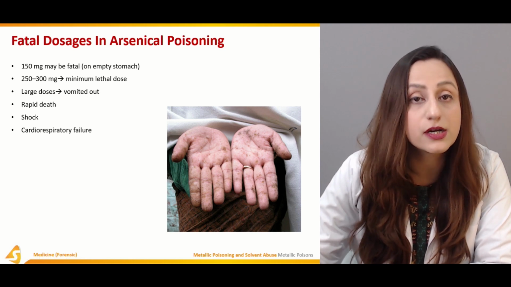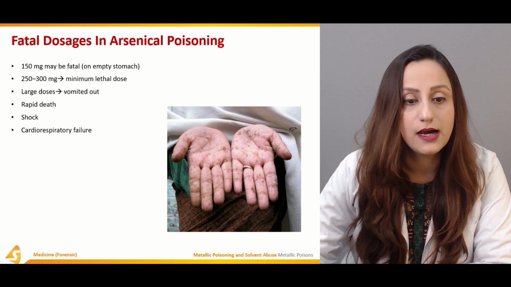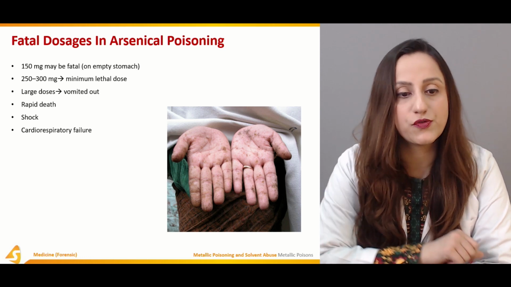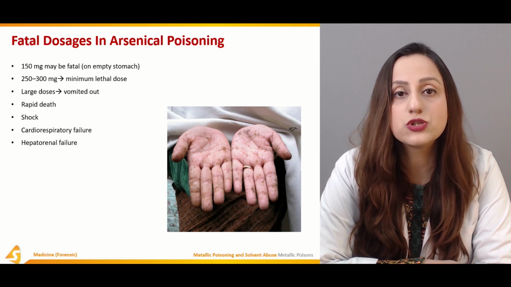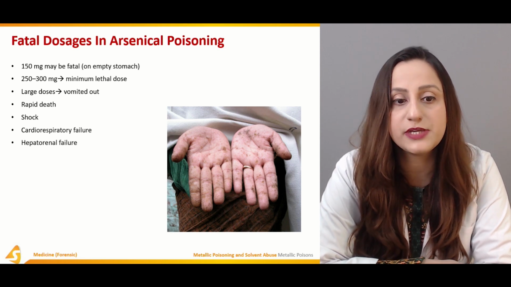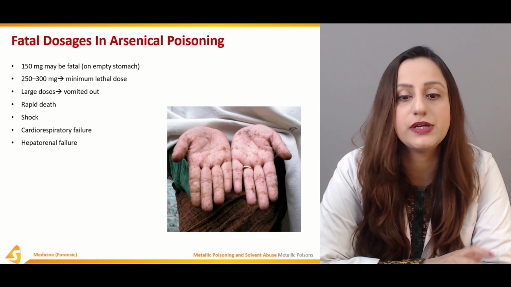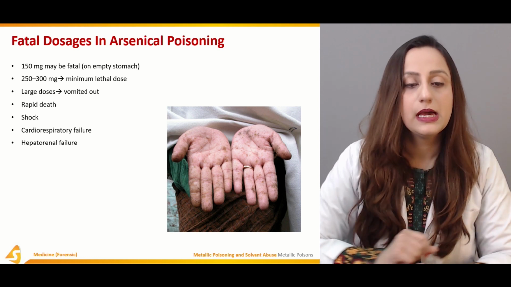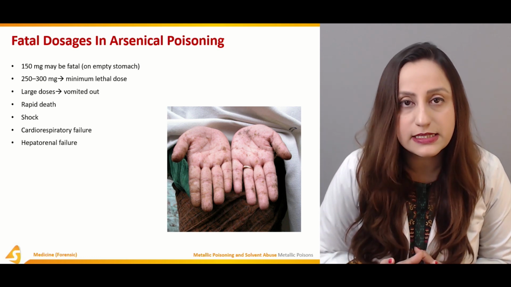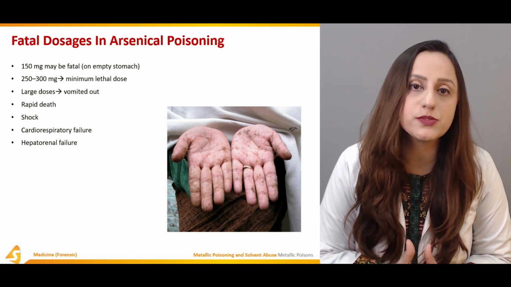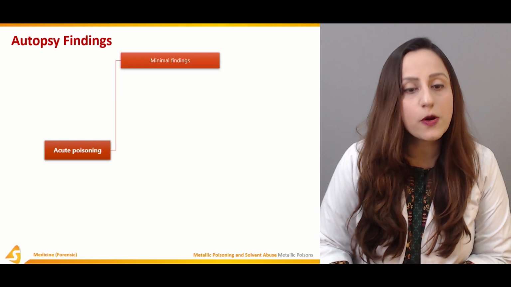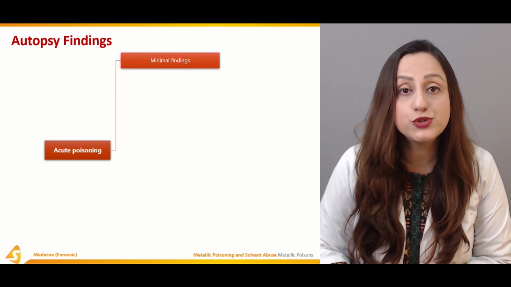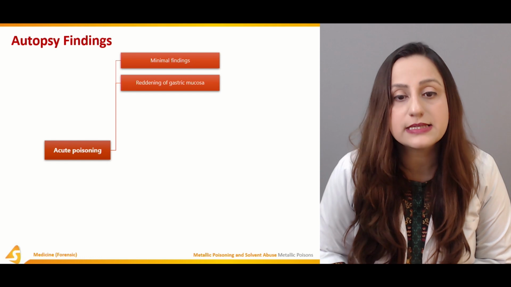And then we have cardiorespiratory failure, which is one of the complications when we are talking about it. And hepatorenal failure is also one of the complications observed in these cases of arsenical poisoning. Basically, the asphyxiating condition is there, and also the organs of metabolism are involved. The autopsy findings in cases of acute poisoning include minimal findings.